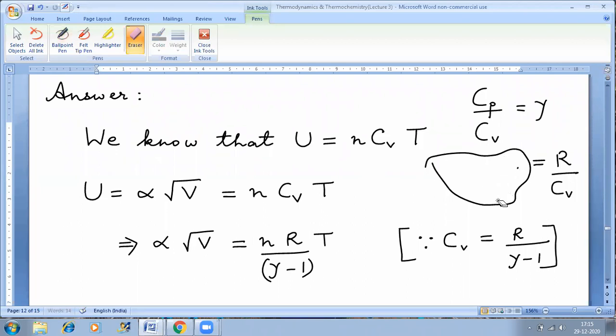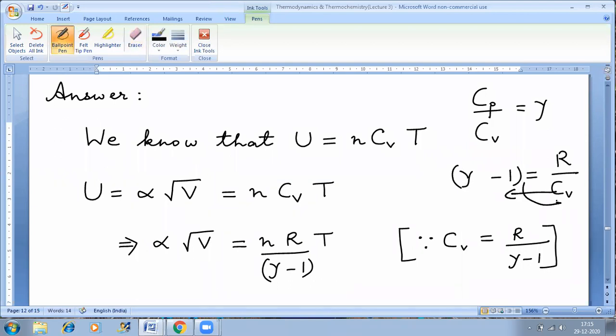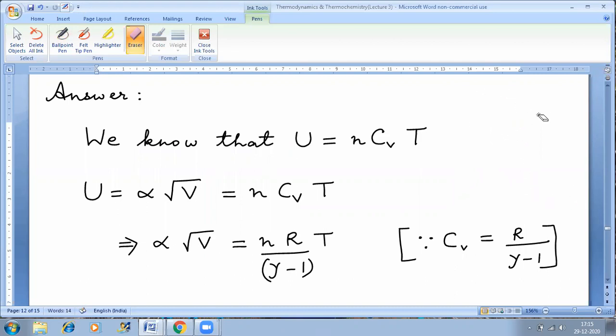So this entire thing can be written as Cp by Cv minus 1, that is gamma minus 1. So Cv is equal to R by gamma minus 1. So instead of putting Cv, I put R by gamma minus 1, because I told you the final answer should be in gamma.